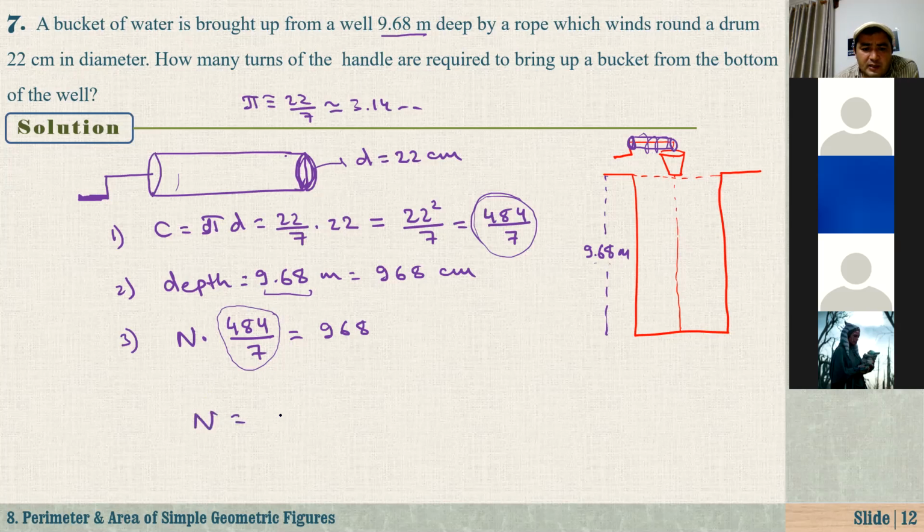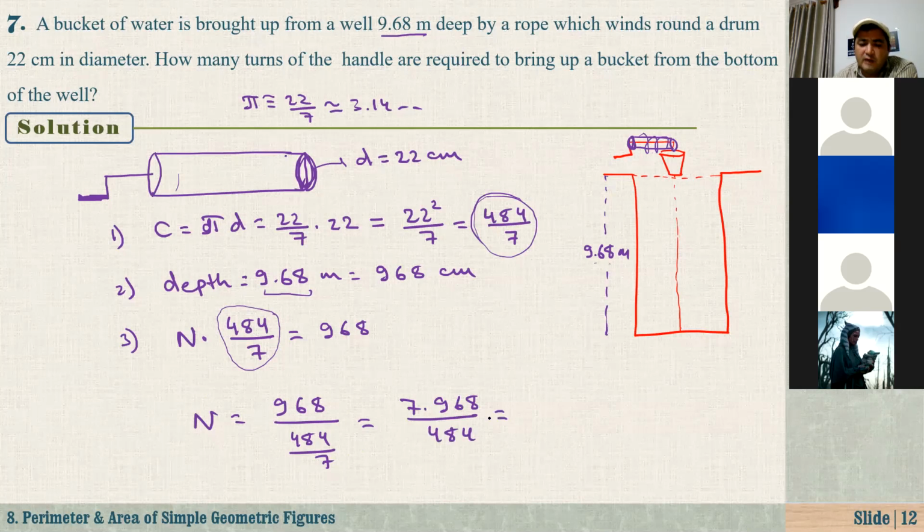So what is n? n equals 968 divided by 484 over 7, which means the 7 goes up: 7 times 968 over 484. You can use a calculator or long division if you are sitting in Math Olympiad. 968 divided by 484 is exactly 14. That means when you turn the handle of the drum 14 times, the bucket will come out completely, at the mouth of the well.